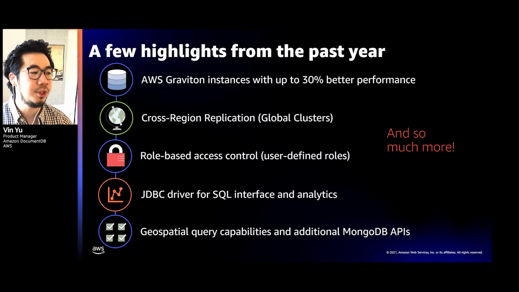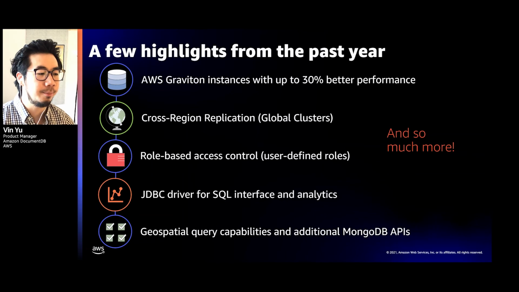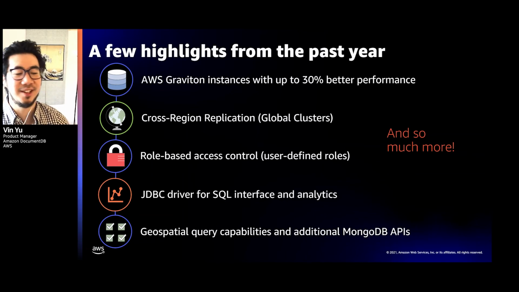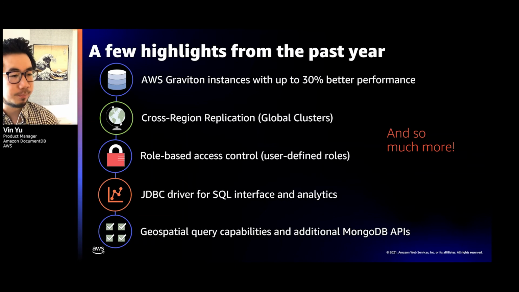And we talked about the JDBC driver, which provides you a SQL interface as well as connection to BI for those analytics purposes. And the last thing I'd like to call out is we also enabled geospatial querying capabilities, which was another really big ask for our customers, as well as many additional Mongo APIs, which I couldn't even list on this page. In fact, I couldn't even list a lot of the features which I would have loved to share with you today as well.